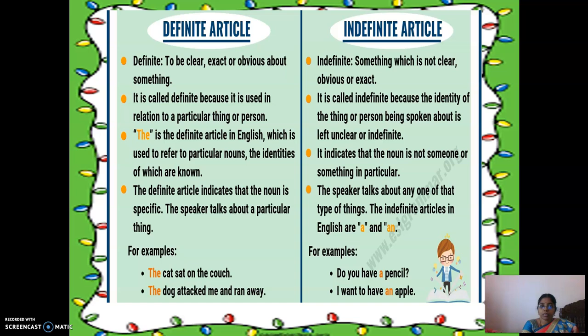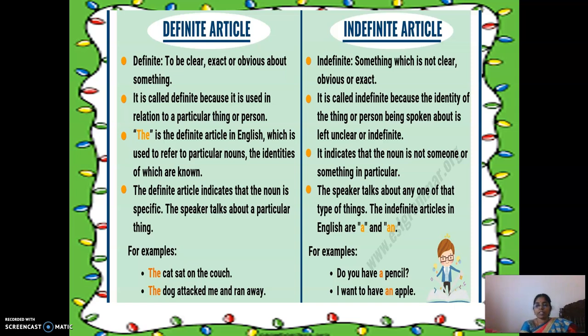The speaker talks about a particular thing and the receiver also knows that thing. For example, the cat sat on the couch. The dog attacked me and ran away. So all these are examples and points to be remembered for the definite article.